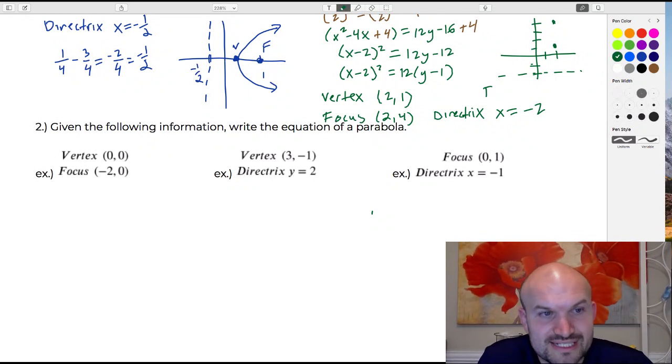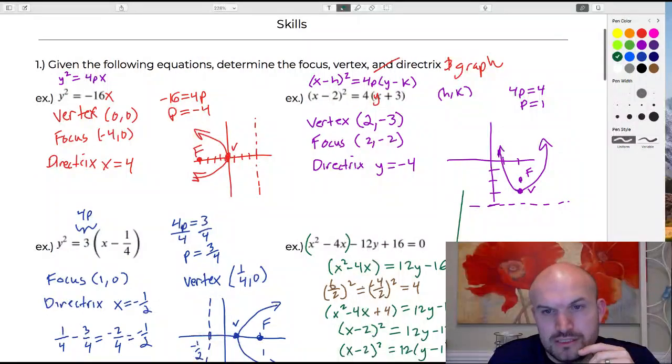All right, so the next one says, given the following information, write the equation of the parabola. And again, we're going to write the equation of the parabola in standard form, which is the forms that I had written up here, these two forms.